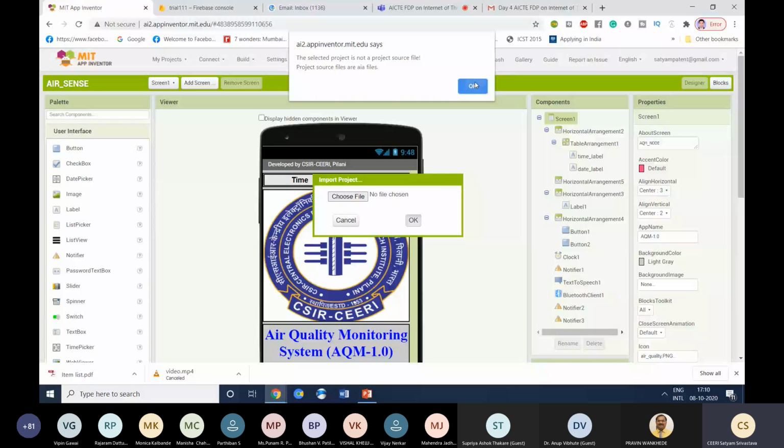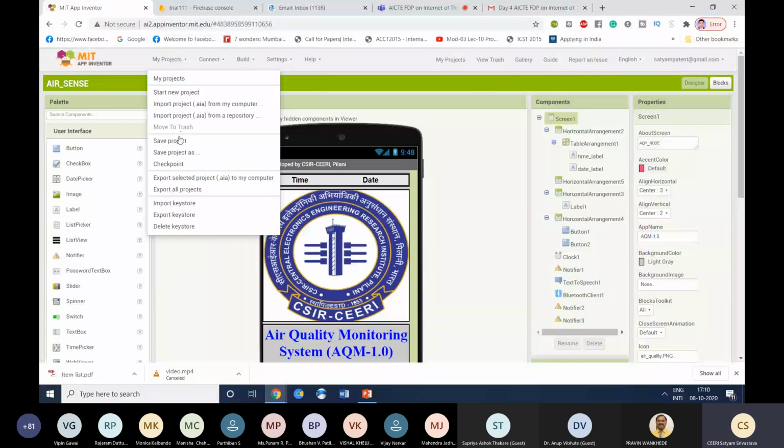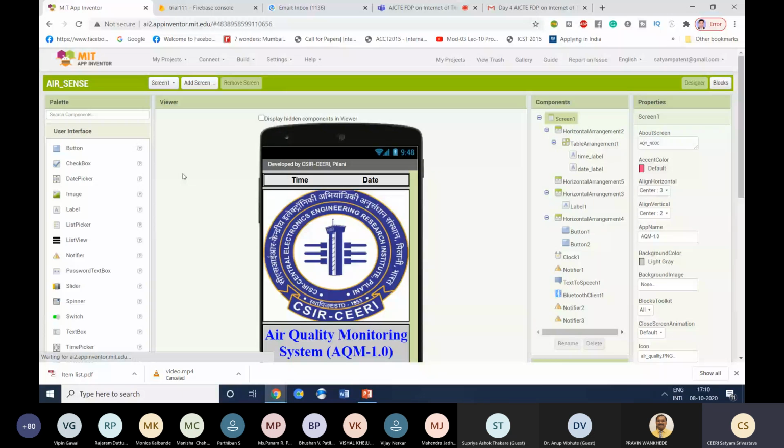Then after that, save project, this is very basic. Then export AIA file, which is just like import from your computer, but you export it to your computer. If you want to download this code, simply click on export. Right now you can see airsense.aia has been downloaded to my computer, right?